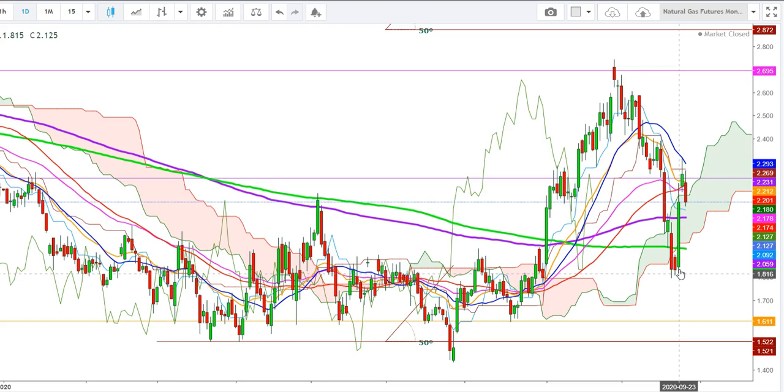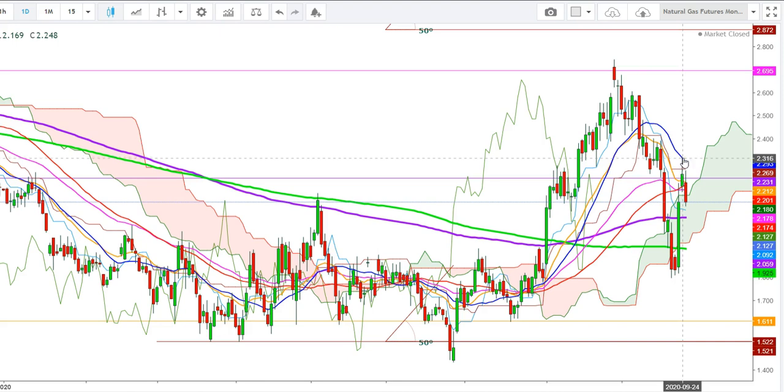And finally, here you can see that the natural gas futures found a strong bounce back from the levels of $1.816 on September 23rd, 2020, which continued up to September 24th, when the natural gas futures tested the levels of